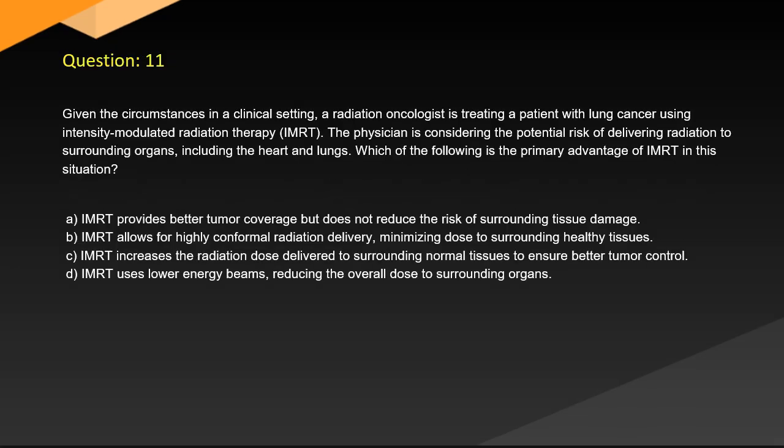Question 11. Given the circumstances in a clinical setting, a radiation oncologist is treating a patient with lung cancer using intensity-modulated radiation therapy, IMRT. The physician is considering the potential risk of delivering radiation to surrounding organs, including the heart and lungs. Which of the following is the primary advantage of IMRT in this situation?